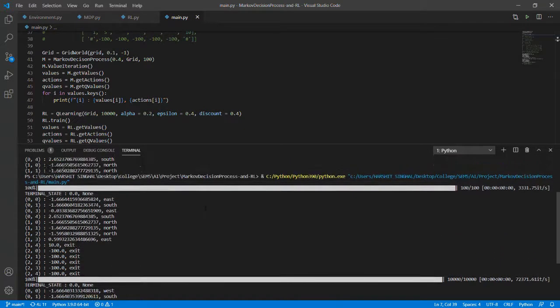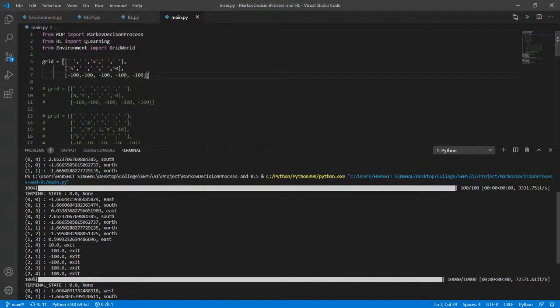Here we can see the results, first of the Markov decision process. Let's see if they make sense or not. From 0,0 the agent is trying to go east, which makes sense. From 0,1 it is trying to go south, since there is a wall right here. From 0,3 it is trying to go east, yes, makes sense. And from 0,4 it is trying to go south. From 1,0 our agent tries to go north.